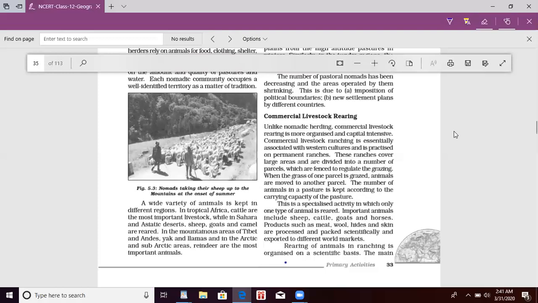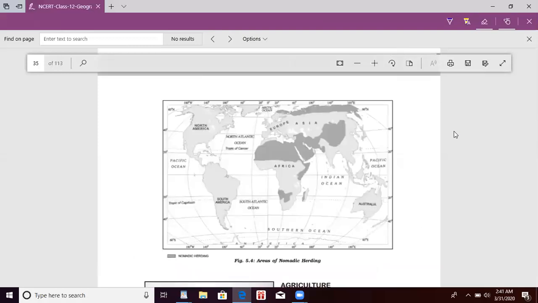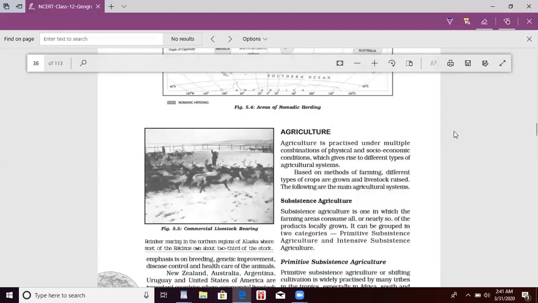You can see here this is the areas of nomadic herding which has been highlighted. Just go through it. Coming to agriculture, agriculture is practiced under multiple combinations of physical and socio-economic conditions which give rise to different types of agriculture systems. Based on the method of farming, different types of crops are grown and livestock raised. The following are the main types of agriculture.